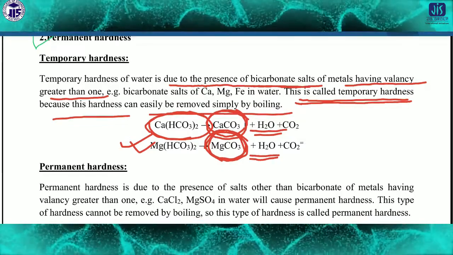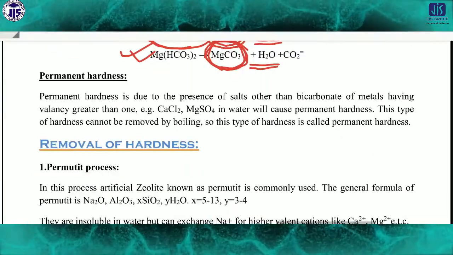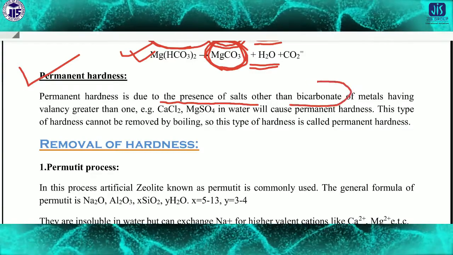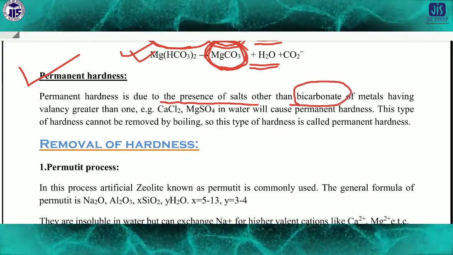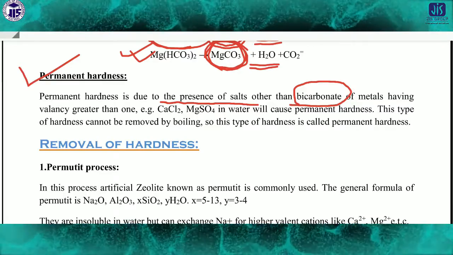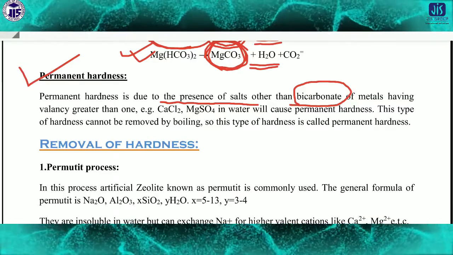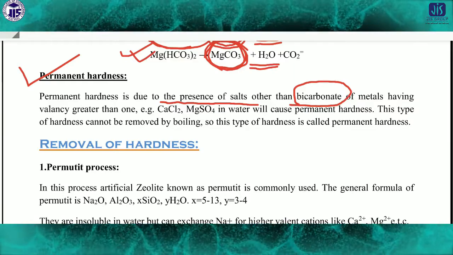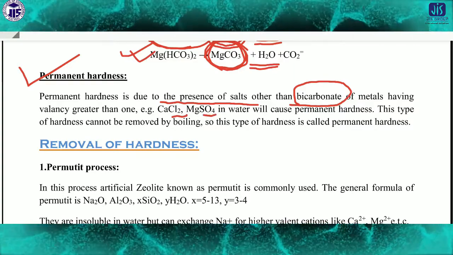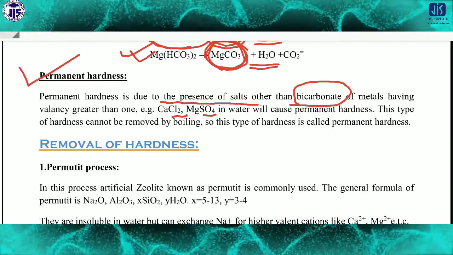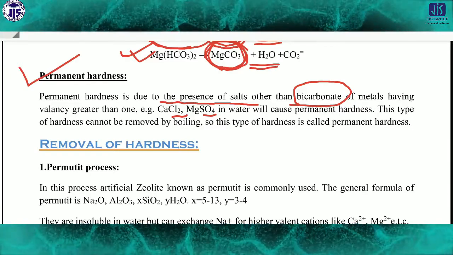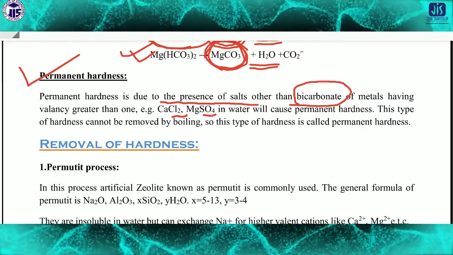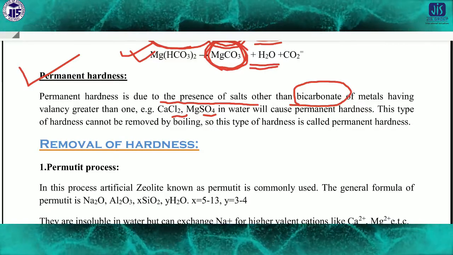Okay, now come to the point of what permanent hardness is. Permanent hardness is due to the presence of salts other than bicarbonate. Other than bicarbonate, all other salts if present in the water cause permanent hardness. These are salts of metals having valence, obviously calcium, magnesium, and the anions may be chloride, sulfate, carbonate, etc. These are responsible for permanent hardness.